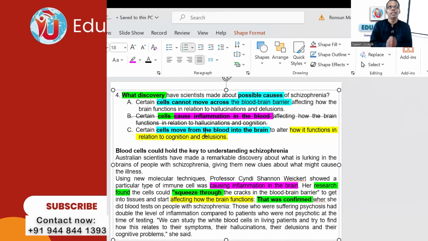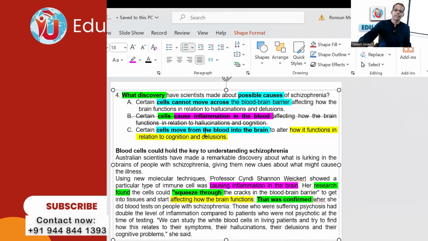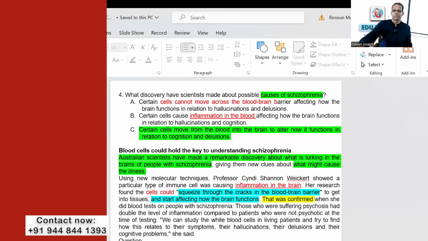There are so many students who immediately say cause inflammation, correct. Blood and brain, there is a small difference. Even if you know this, you will make this mistake during the exam, in the stress: cause inflammation, right, tick, darken and go. So beware. That's why I said in the first session itself, focus on details. This typical trick they will play in so many of the texts. A small change, looks almost the same, but a slight change changes a lot. Blood and brain is not the same. This is how it is highlighted.